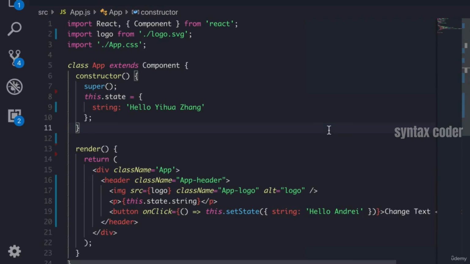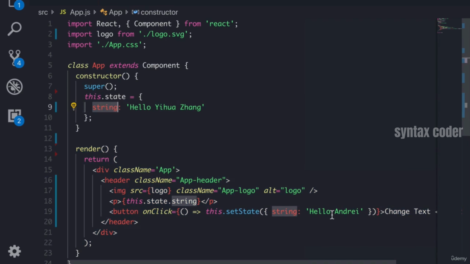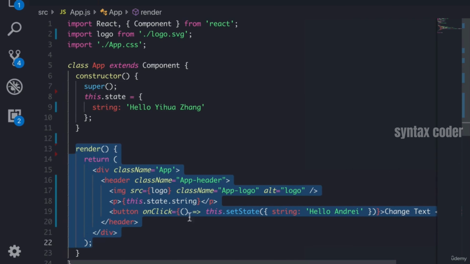Again, if we look over here, as soon as this setState gets called, which is when a click happens, what's going to happen? This render method gets called again. Why does it get called? Well, because state just got updated. State now is a different thing. And remember, the declarative approach with React is that as soon as state changes, we re-render the component with the new state, which is right here, and we display that.